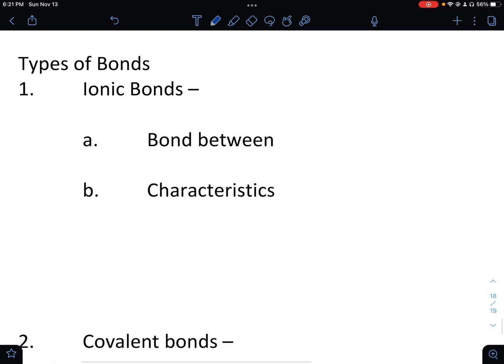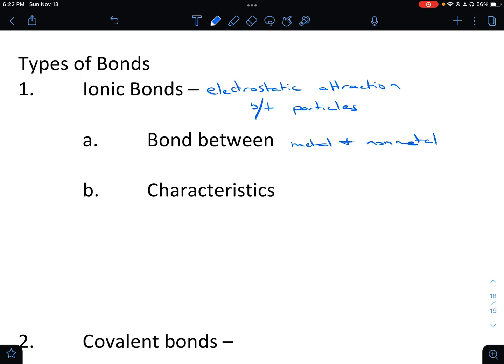Our first type of bond, the one that we have already talked about, is ionic bonds. Remember, this is an electrostatic attraction between particles. We're talking about a positive and a negative being attracted to each other. This is a very, very strong bond, but we'll talk about that under characteristics. This is a bond between a metal and a non-metal.